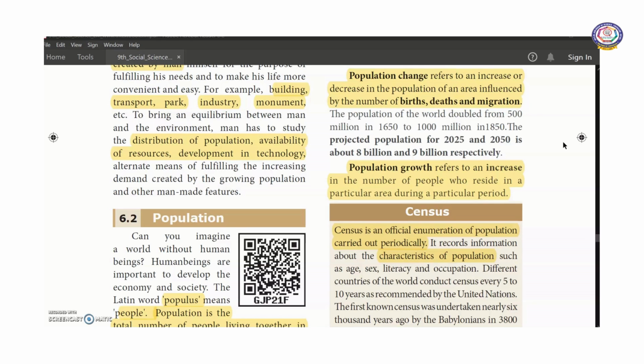Next, what is meant by population growth? It refers to an increase in the number of people who reside in a particular area during a particular period. It depends upon the development of that region. Many people will tend to move from one place to another in search of employment opportunities and education. So it is the increase in the number of people who live in a particular area. For example, we can take this year how many people are residing in Chennai, like that. That is called population growth.